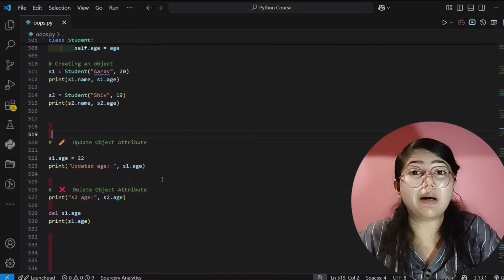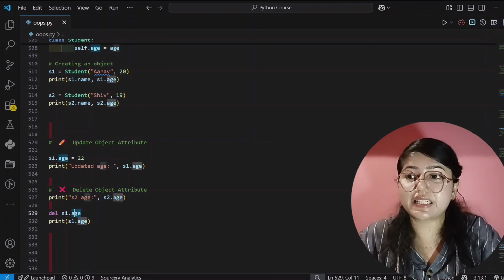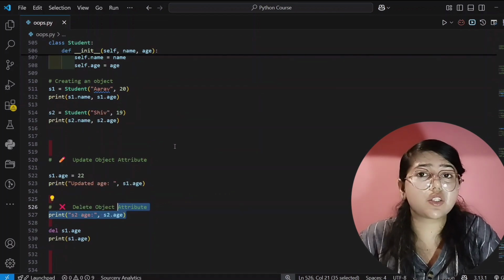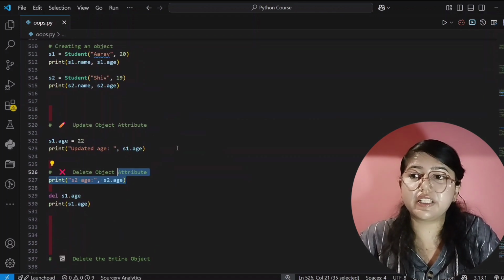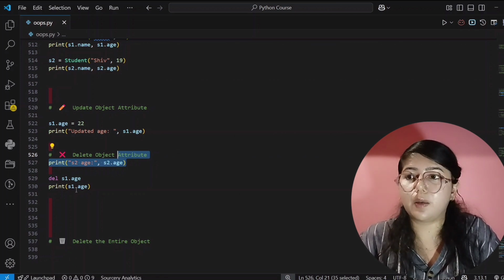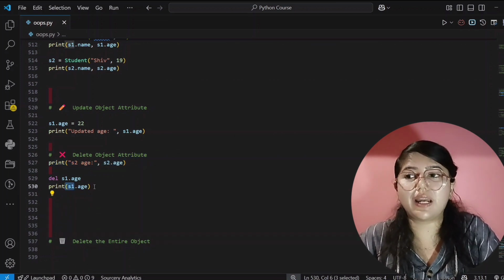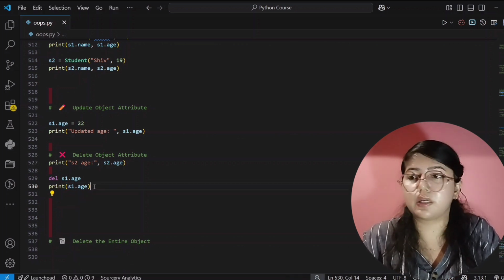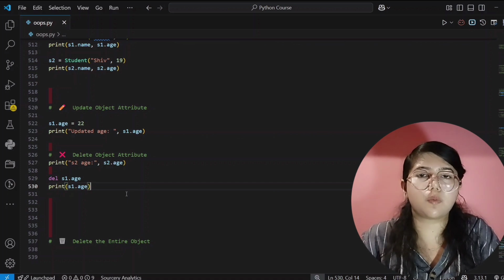That's why. So I'm again repeating this. This delete s1 age is only deleting the object attribute, means for the s1, for the Arav age, not for the s2. It is only deleting the object attribute for s1 object, right? Because we have written here s1. If I write here s2, then it will delete for the s2 object. And whenever you create new objects, it will show for that. It will not show error for the new objects, right?